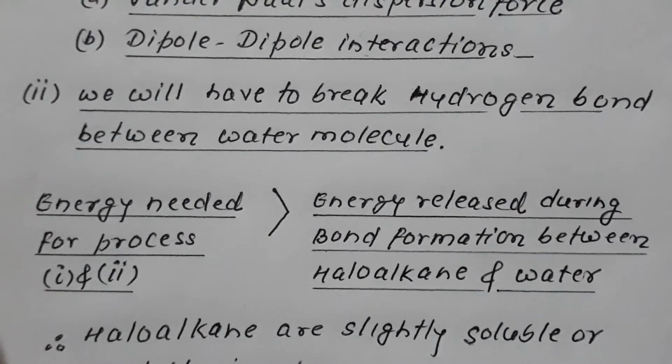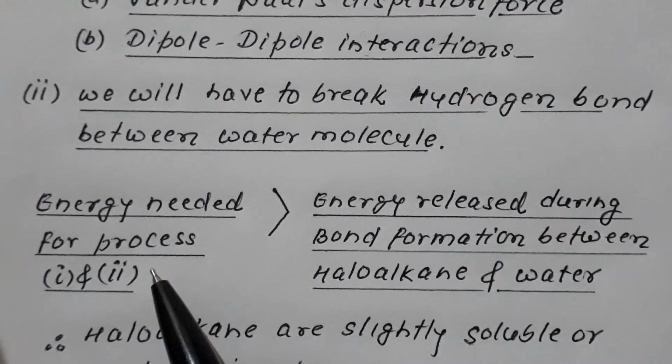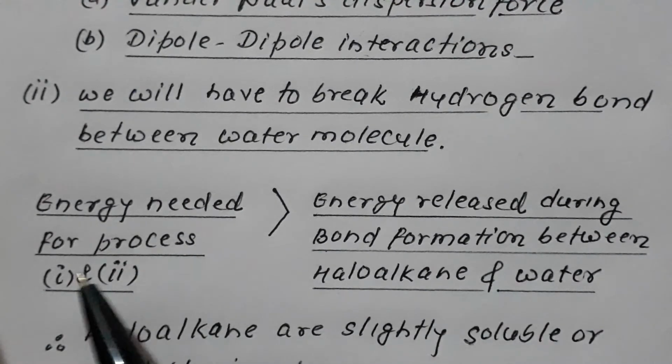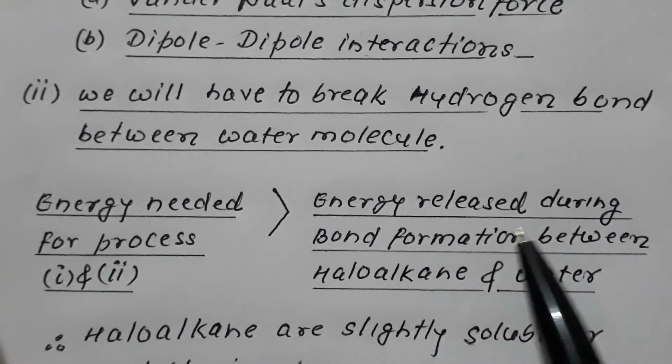Now, very important, remember the energy needed for process number 1 and process number 2 which I have discussed above. The energy needed in process number 1, to break the bond between haloalkane molecules, and in process number 2, to break the bond between water molecules, is much greater than the energy released during the bond formation between haloalkane and water.